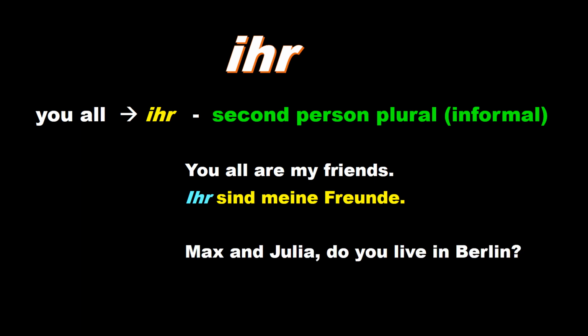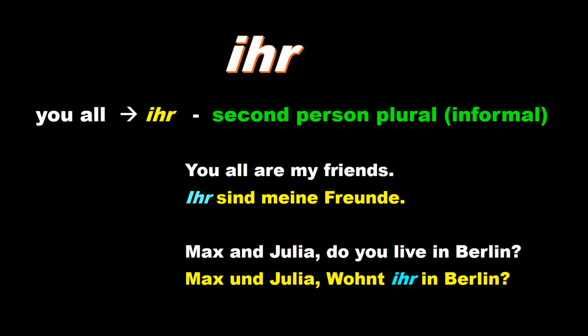Let's take one more example. Max and Julia, do you live in Berlin? That we translate, Max und Julia, wohnt ihr in Berlin? That's a question. Max und Julia, that we are asking two persons. Both are probably our friends, known persons. That is why it is an informal situation. So ihr here denotes you all. That is plural, second person, and informal.